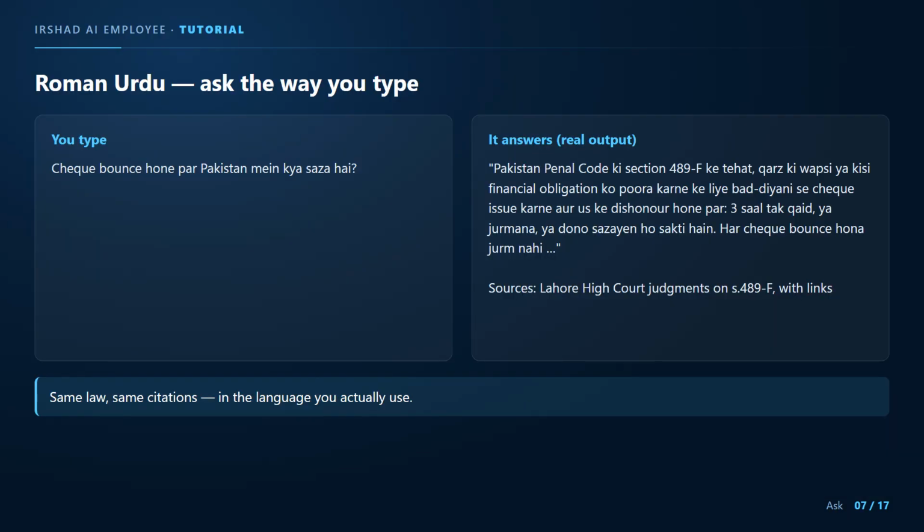You do not have to write in formal English. Type the way you type to a colleague. Check bounce होने पर पाकिस्तान में क्या सज़ा है? The system understands the Roman Urdu, finds Section 489F of the Penal Code, and answers in the same style. 3 years, or fine, or both. And an important nuance. Not every bounce check is an offense. Same law, same citations, in the language you actually use.